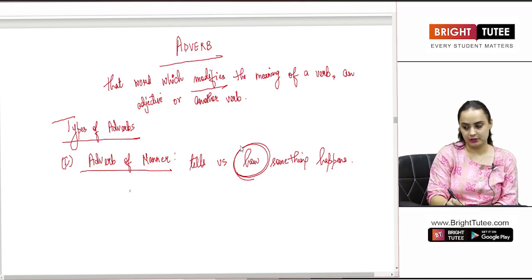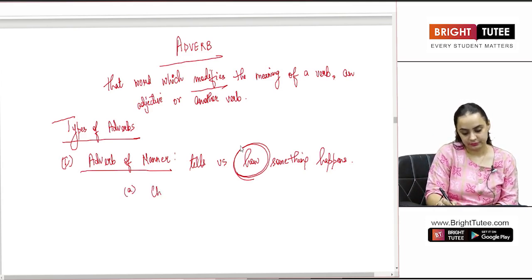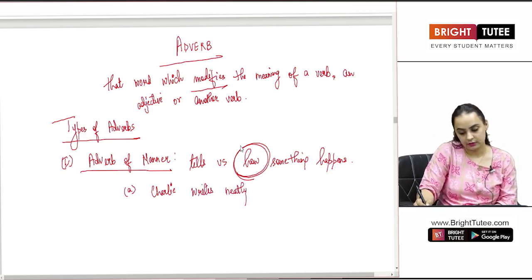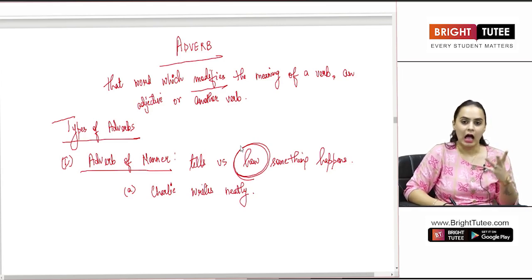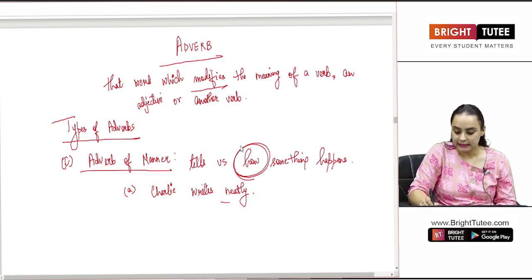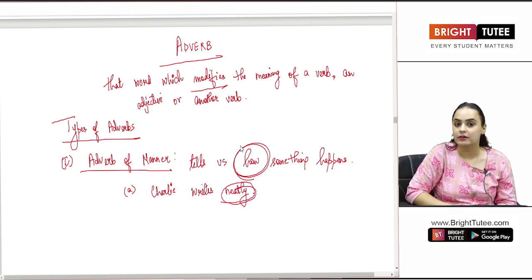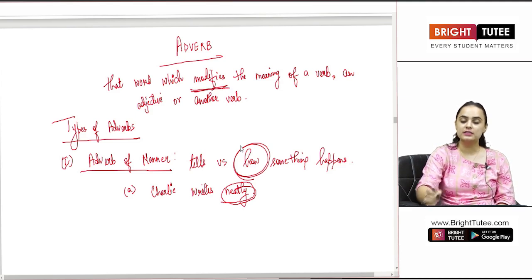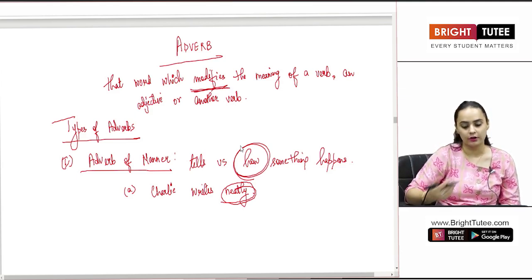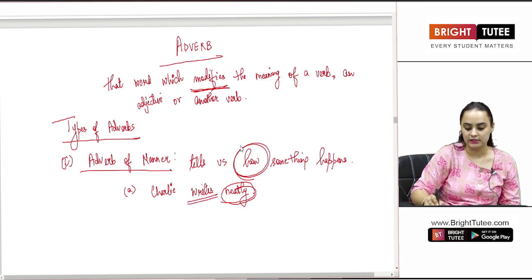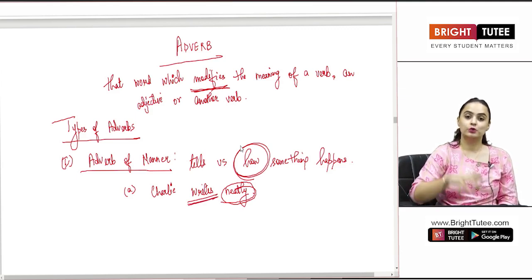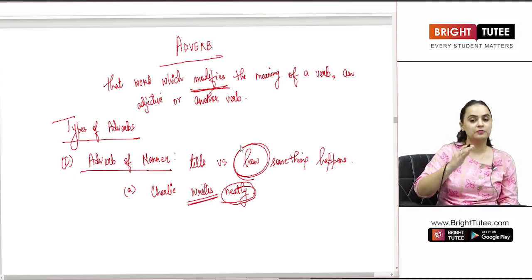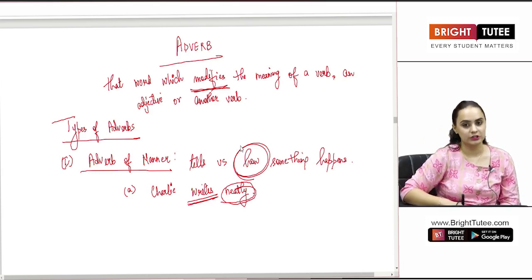For example, if I say Charlie writes neatly. How is Charlie writing? Neatly. So this is the manner in which Charlie writes, and like I told you, it changes the meaning of the verb or an adjective. Now here, what is my verb? Writes. So with the help of the adverb, we are adding another quality to the verb.